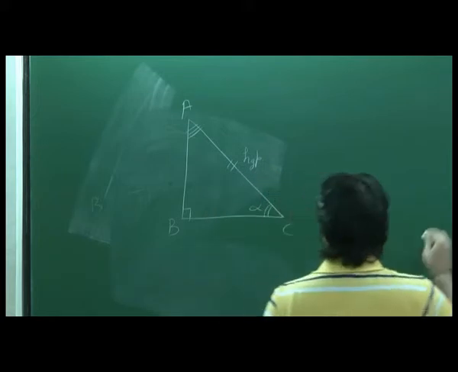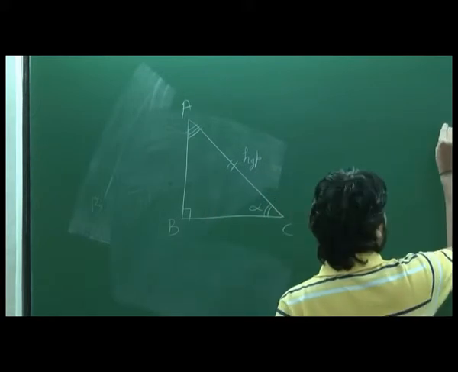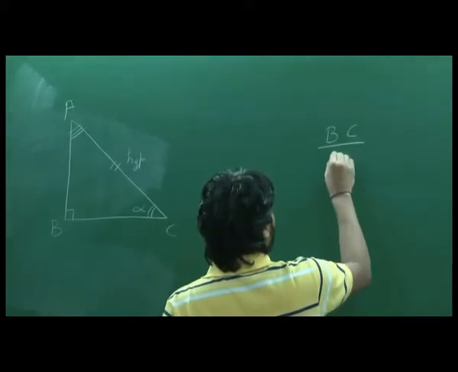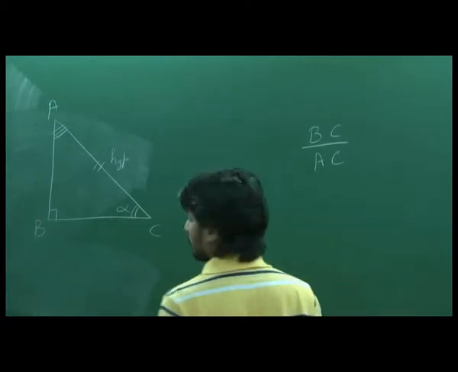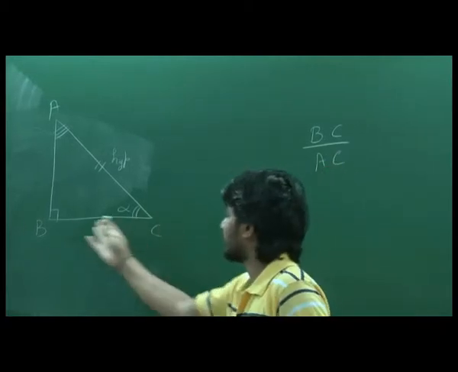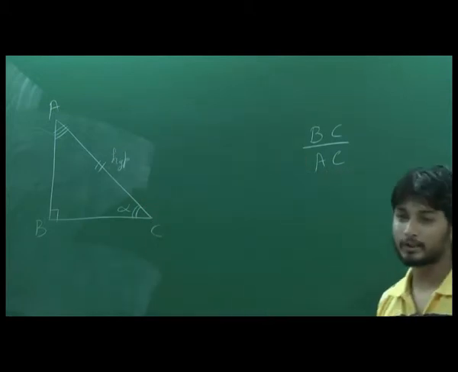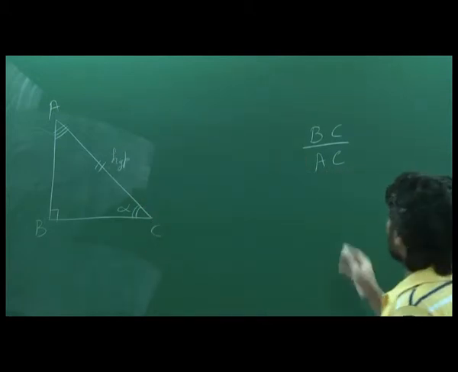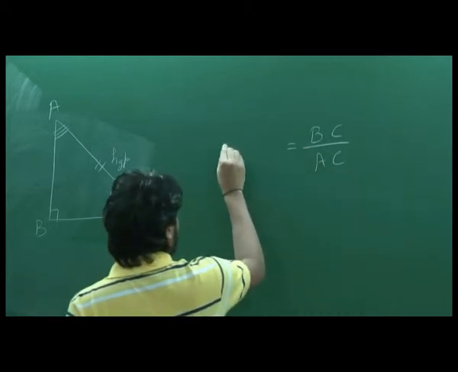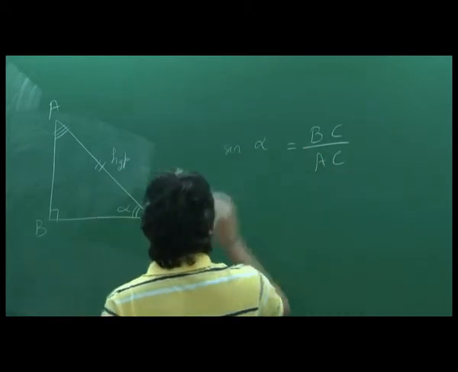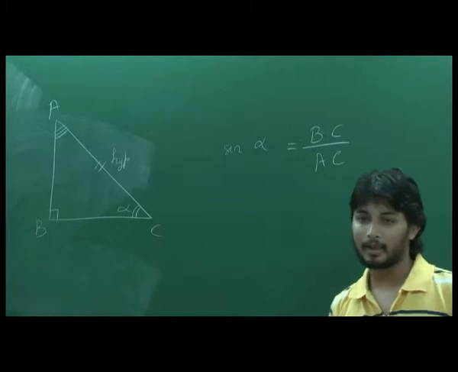Okay. So I take the ratio of BC by AC. I don't have any other work. I just took this measurement and that measurement and took the ratio. I'll call this, say, sine of alpha. I just call it by a name.